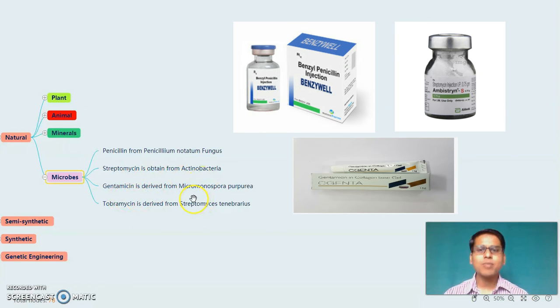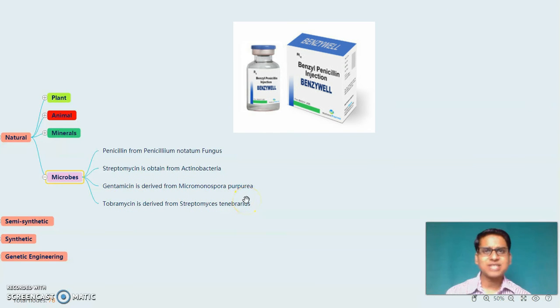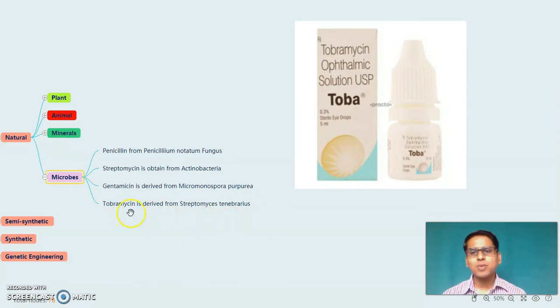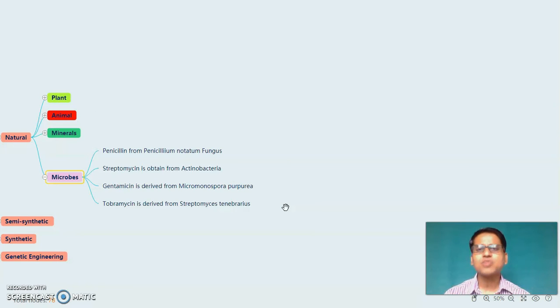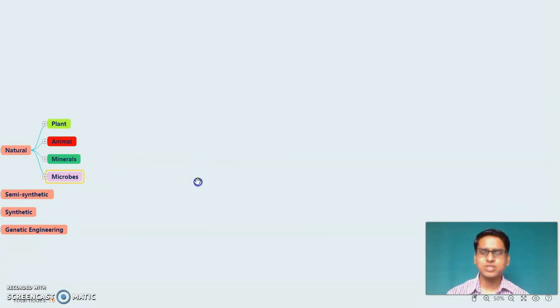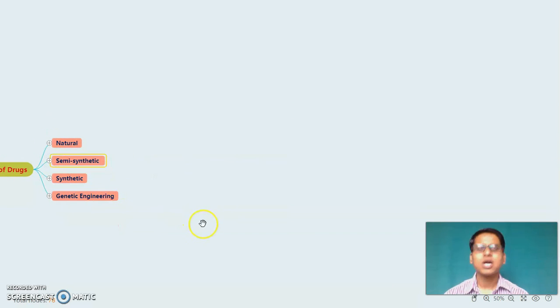Gentamicin is obtained from Micromonospora purpurea. These are the microorganism names. And tobramycin is derived from the Streptomyces tenebrarius. These are few examples of antibiotics which are sourced from the microorganism. So in this way, these are all the natural sources for the drug. After natural sources, it's the semi-synthetic sources.